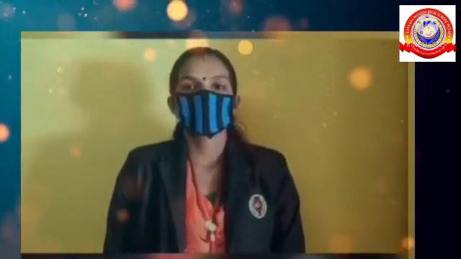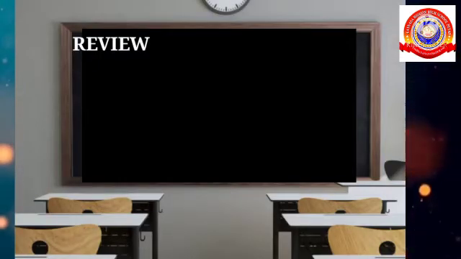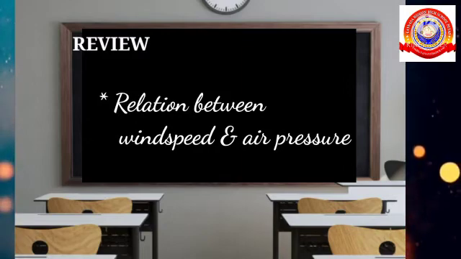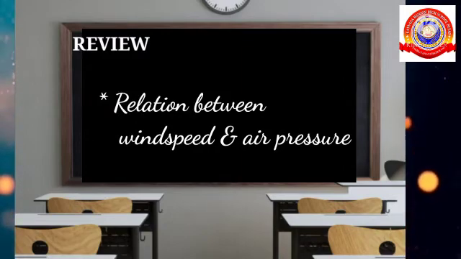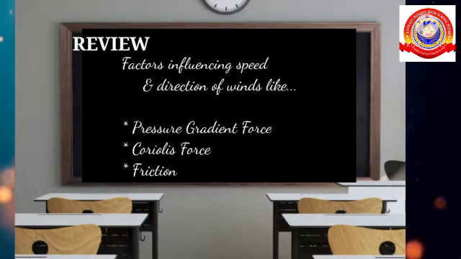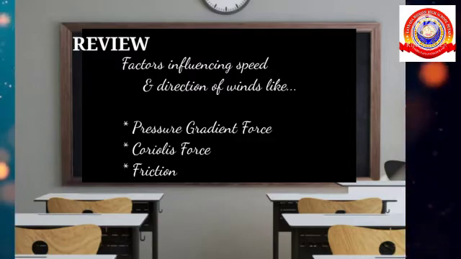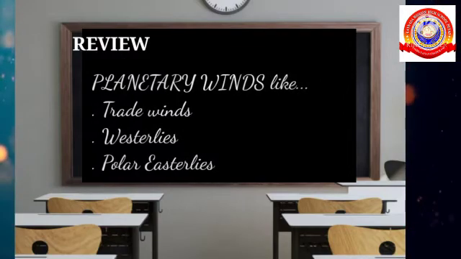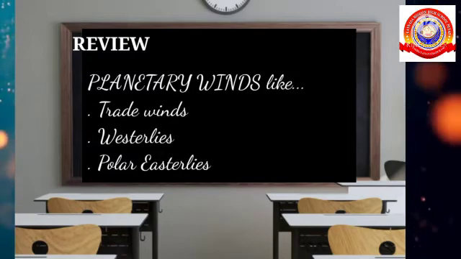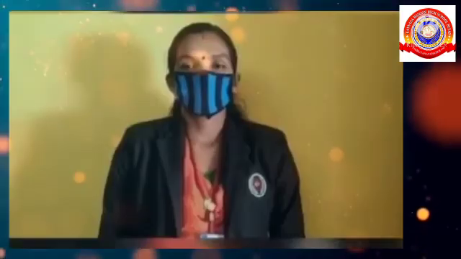Let's conclude today's topic. What all things we learned today? Yes, today we learned about the relation between wind speed and air pressure, factors influencing speed and direction of winds like pressure gradient force, Coriolis force and friction, and the planetary winds like trade winds, westerlies and polar easterlies.